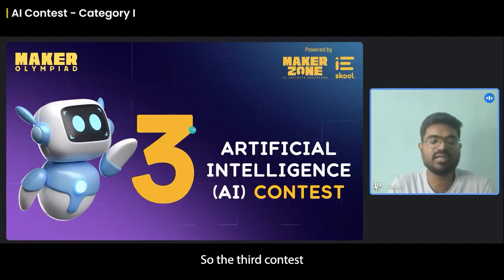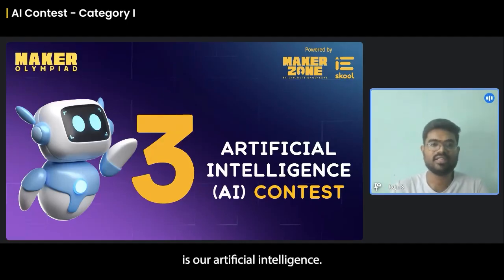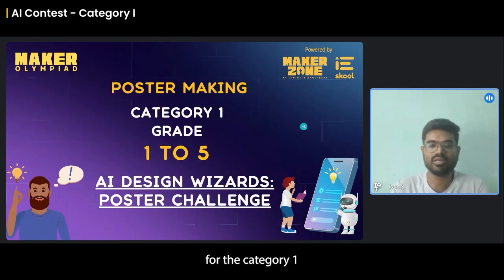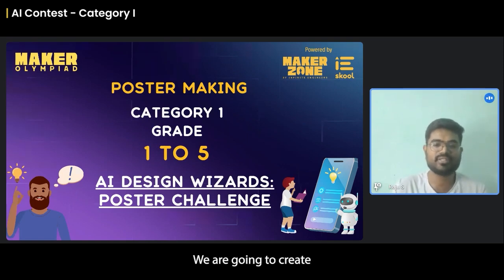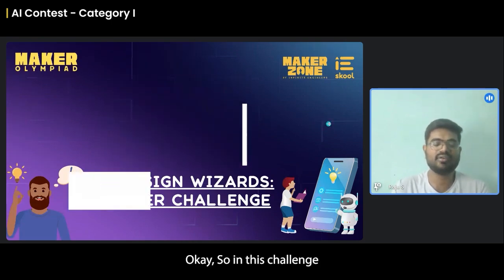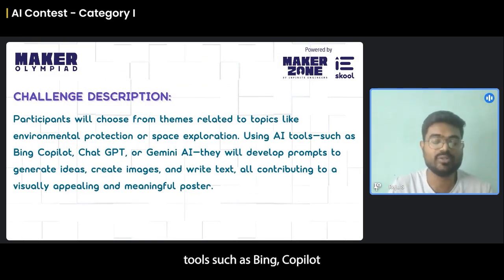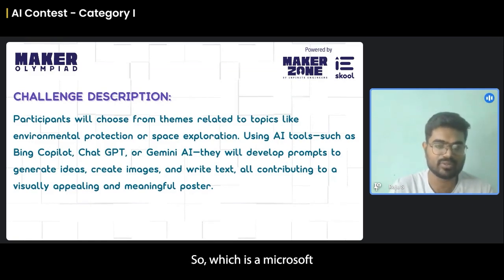Okay. So the third contest is our artificial intelligence. So in this artificial intelligence, for the category one, we are having the AI design wizard. We are going to create a poster challenge. So in this poster challenge for the category one, we will be using AI tools such as Bing Copilot, which is a Microsoft AI tool, ChatGPT, or Gemini AI.